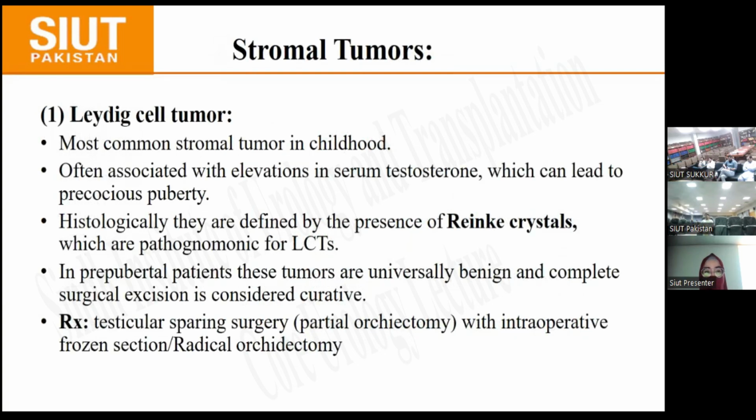In stromal tumors, we have Leydig cell tumor, which is the most common stromal tumor in childhood, and it's often associated with elevation in serum testosterone level, which can lead to precocious puberty. Histologically, they are defined by the presence of Reinke's crystals, which are pathognomonic of Leydig cell tumors. In pubertal patients, these tumors are universally benign, and complete surgical excision is considered curative. Surgery includes testicular sparing surgery with intraoperative frozen section or radical orchidectomy.